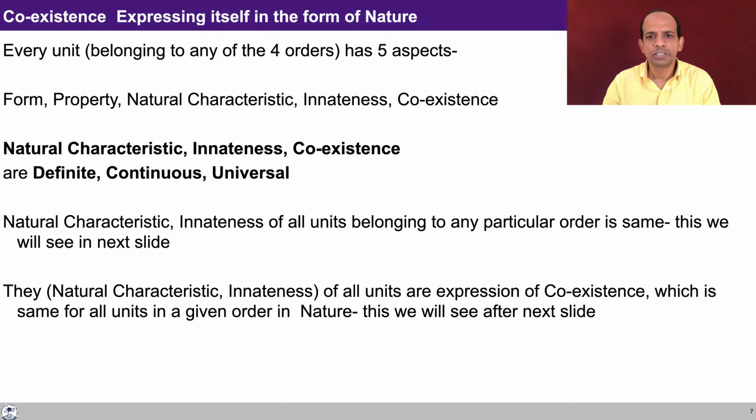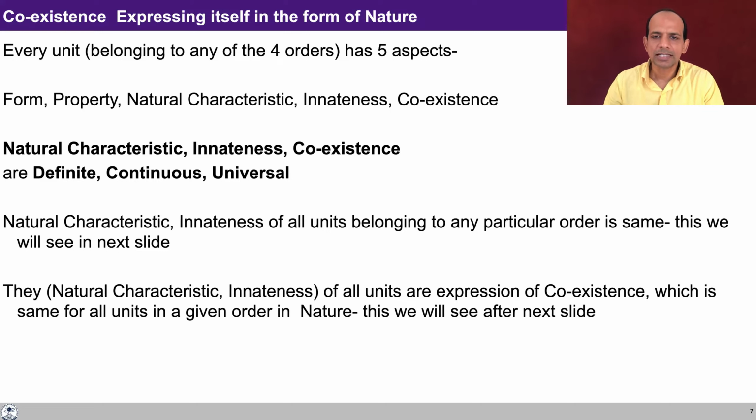Form and property is to be recognized, but the three things, natural characteristic, innateness, and coexistence, have to be understood. So you'll see that the natural characteristic and innateness of all units belonging to any particular order in the nature is the same. And this is something that we are going to explore in the next slide. Thus, these two of all units are expression of coexistence, which is the same for units in a given order in the nature. And this is something that we are going to discuss now.